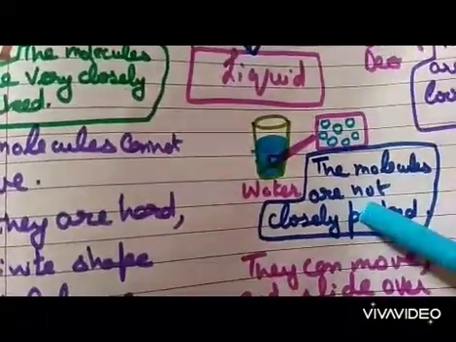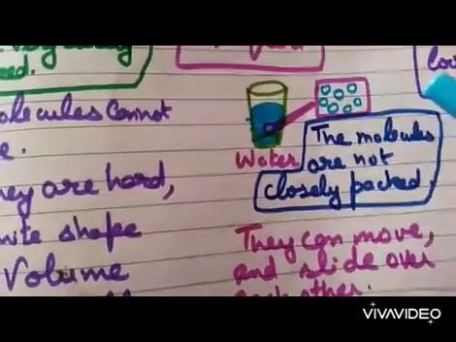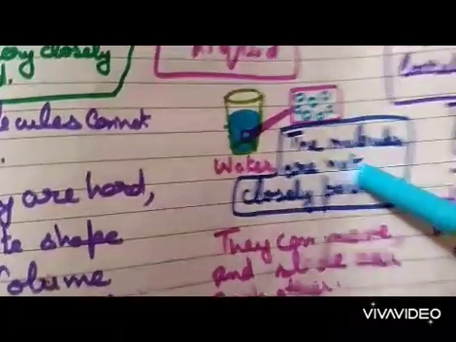The liquids have definite volume. Water, milk, they all are liquids. They have a definite volume. In these, the molecules are not closely packed. So now our third one is